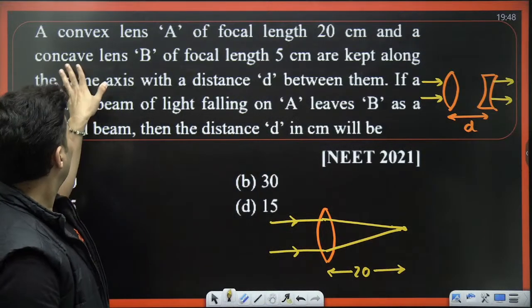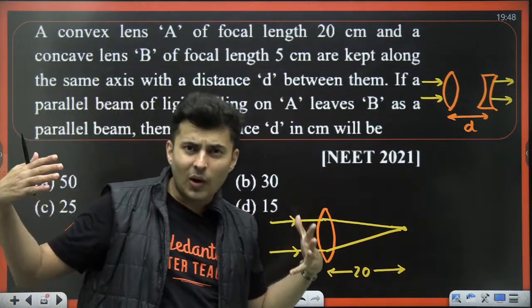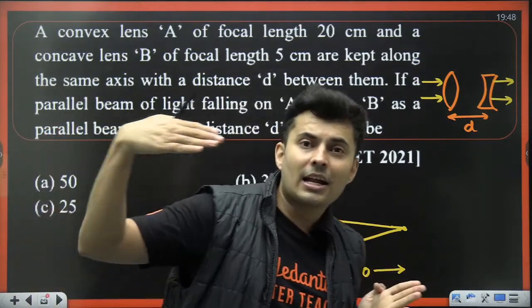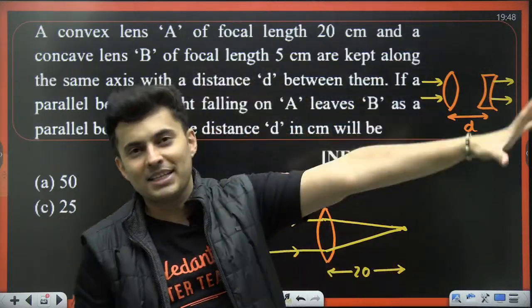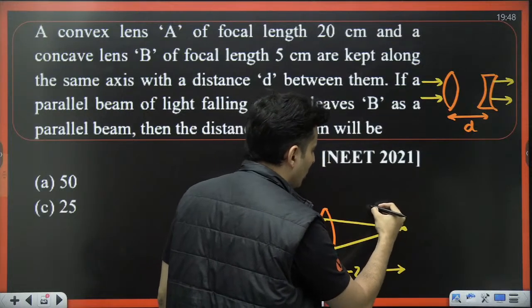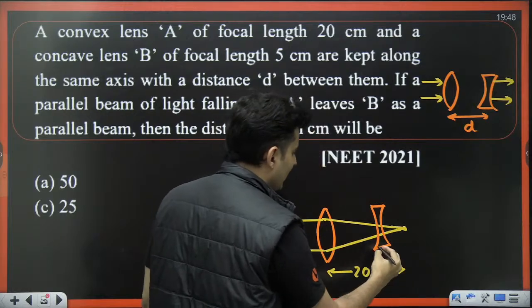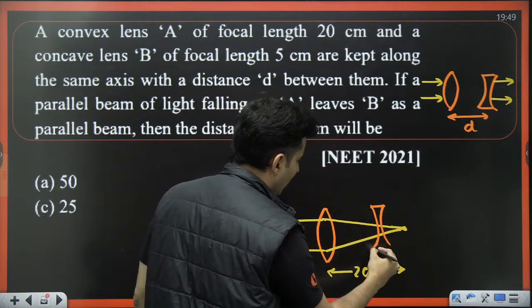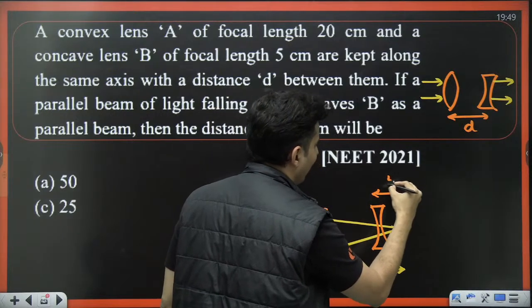But for the concave lens, focal length is 5. And I know if the rays on a concave lens are coming towards the focus, then they become parallel after emerging out. So what if I place the concave lens right over here such that this is 5?